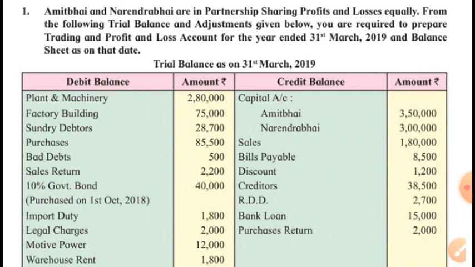Sales will be credited to trading account. Bills payable liability. Discount, it is having credit balance. Discount is in the list of credit balances, therefore this discount is income, indirect income for the business. Profit and loss account credit side. Creditors is liability. RDD, its old RDD will be deducted from new.